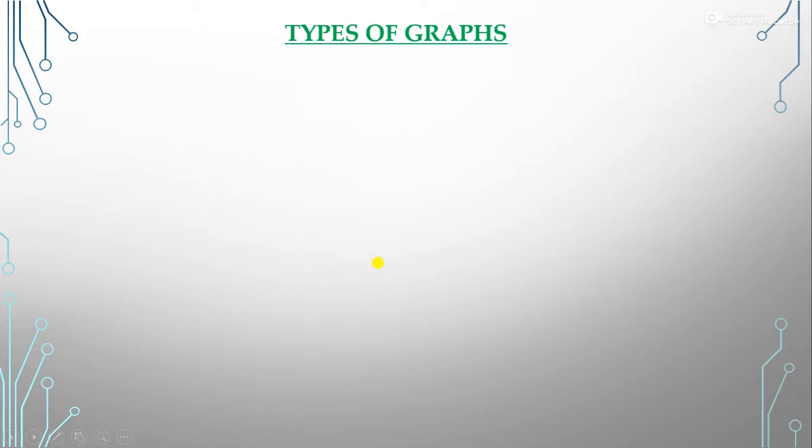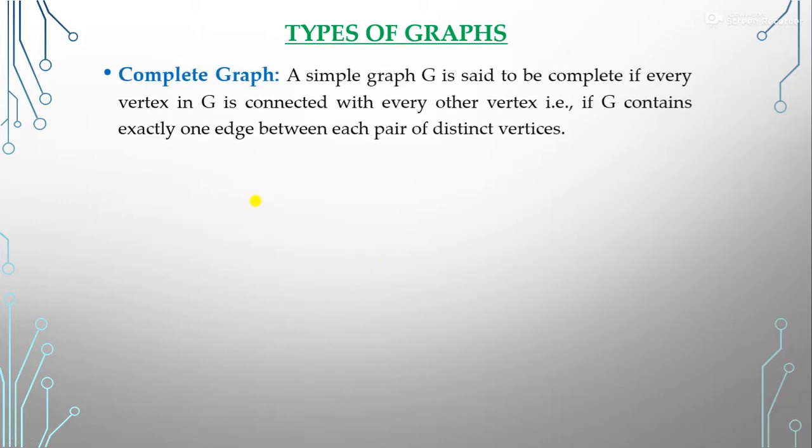Clear? Now the next graph is the complete graph. What is the complete graph? A simple graph G is said to be complete if every vertex in G is connected with every other vertex. That is, G contains exactly one edge between each pair of distinct vertices.